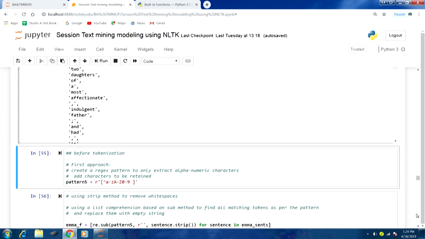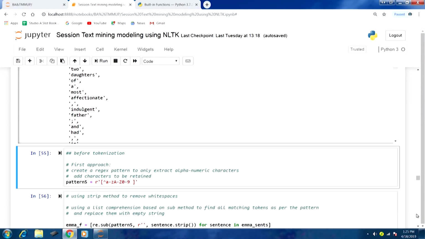Now, the second scenario could be before tokenization. Can we remove these special characters before tokenization? Let us talk about the first approach that we can adopt. Here again we can use a regular expression pattern, and let us focus on extracting alphanumeric characters, because essentially the meaningful tokens would comprise alphanumeric characters.